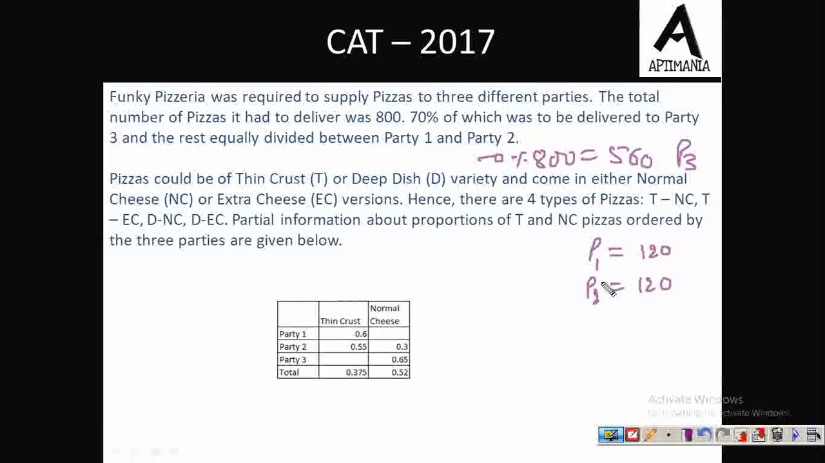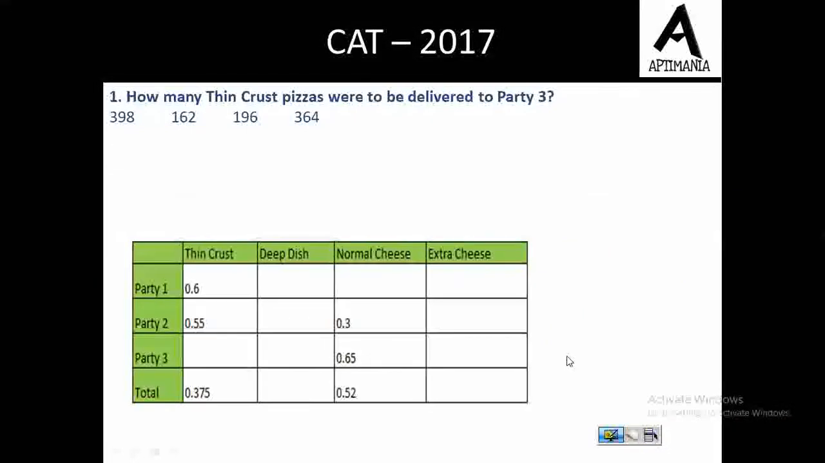Partial information about the proportion of T and NC, that is thin crust and normal cheese pizzas ordered by the parties, is given below. So party 1 has ordered 0.6 portion of thin crust pizza. So out of 1, if 0.6 was thin crust, so 0.4 must be deep dish then. So that is how we need to find out the information. So let's move to the question part. Let us first try to fill this table.